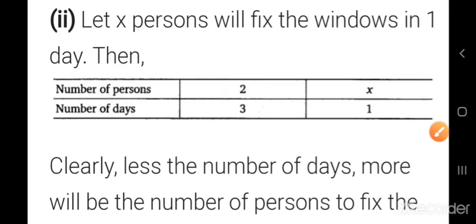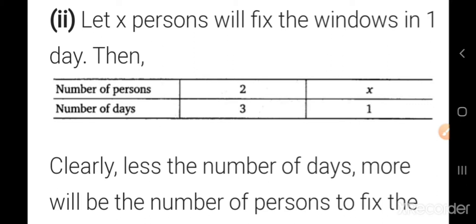Now, let x persons fix the window in 1 day. We don't know how many people are needed to finish within 1 day. So, number of persons equal to 2 means the days taken is 3. Look at the tabular column. Number of persons is 2 means the days taken is 3. If the work should be finished within 1 day, we don't know how many people, so we have written x. So this also is inverse proportion.